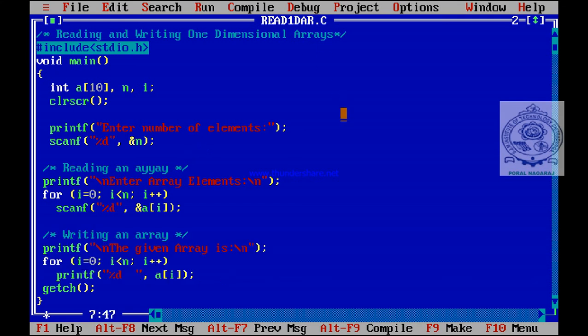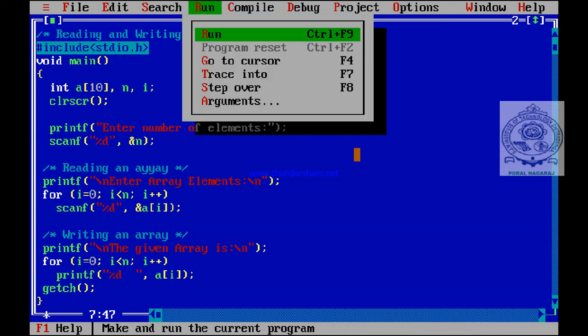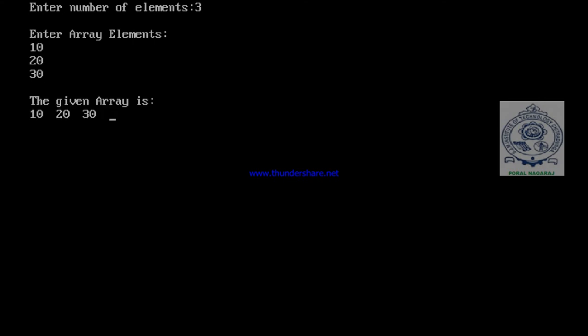If you want, you can execute it. See, the array elements you can give one below the other also. Here, enter number of elements, I'll give 3. So now I have to enter 3 elements. Enter array elements, I'll give them one below the other. 10, enter. 20, enter. 30, enter. So 10 is for a of 0, because I have given size 3. So a of 0 is 10, a of 1 is 20, a of 2 is 30. After giving 3 values, if I press enter once again, automatically it will execute the next statement. Given array is 10, 20, 30.